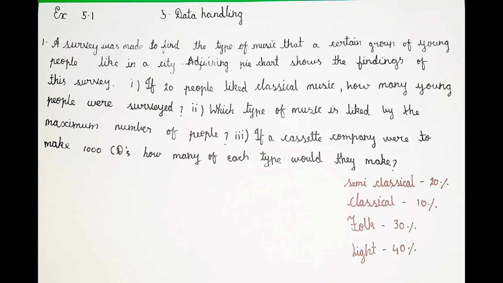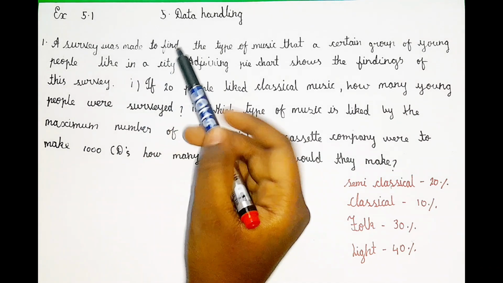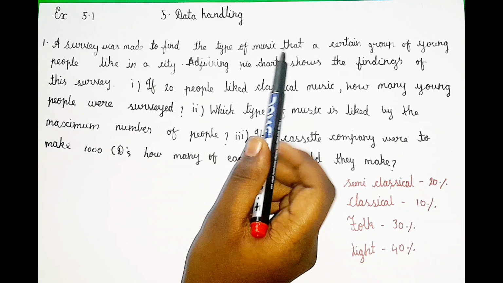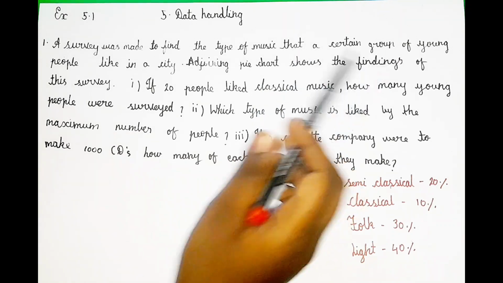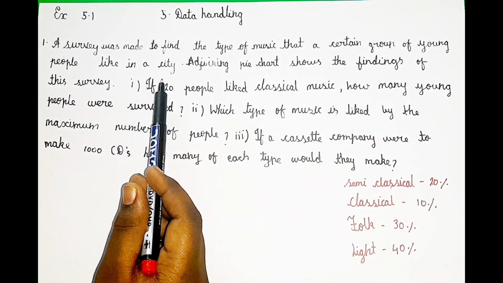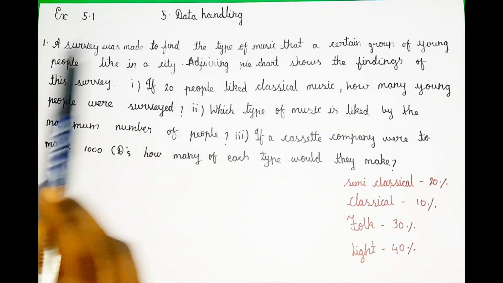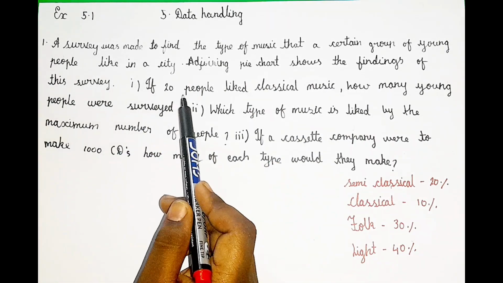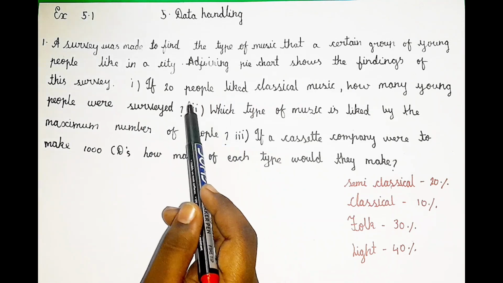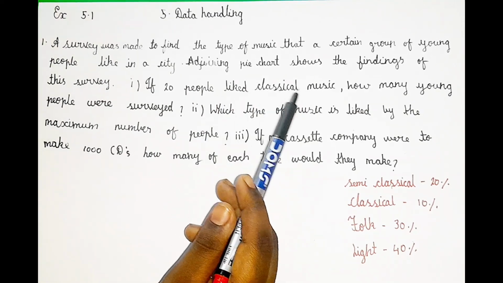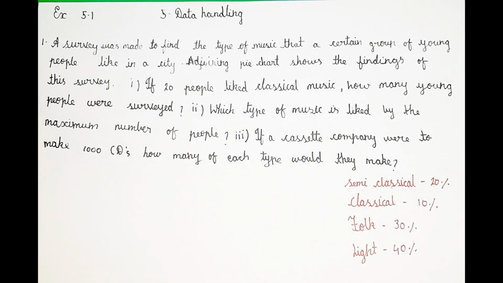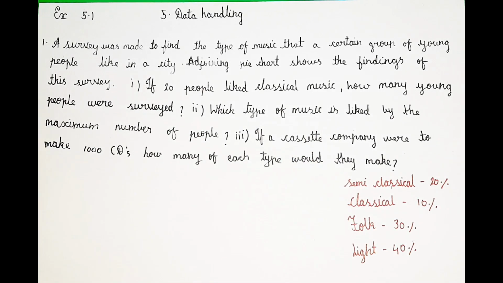So guys, let's read the question. A survey was made to find the type of music that a certain group of young people like in a city. The adjoining pie chart shows the findings of this survey. The first subdivision is: if 20 people liked classical music, how many young people were surveyed? So first we shall solve the first subdivision, one by one.